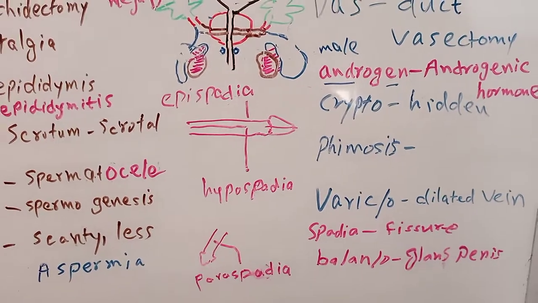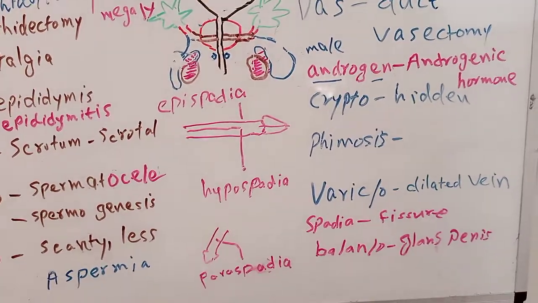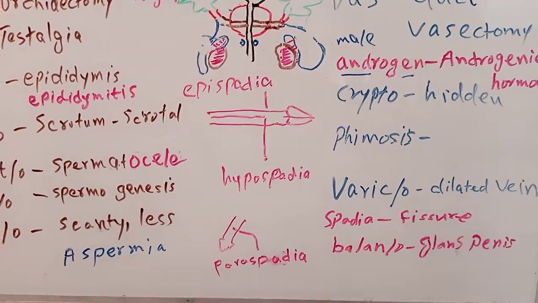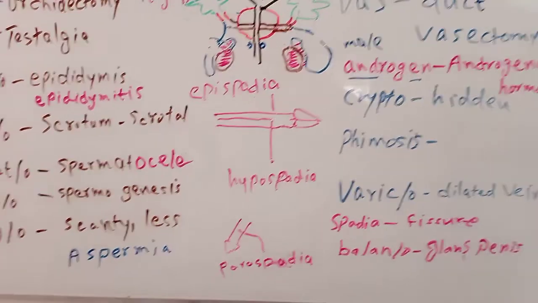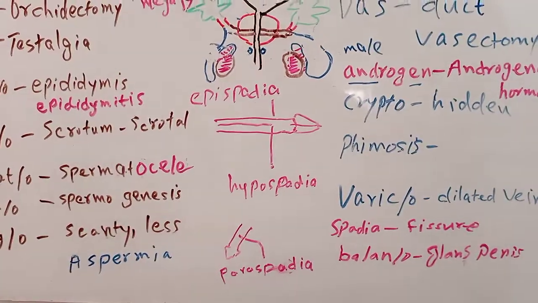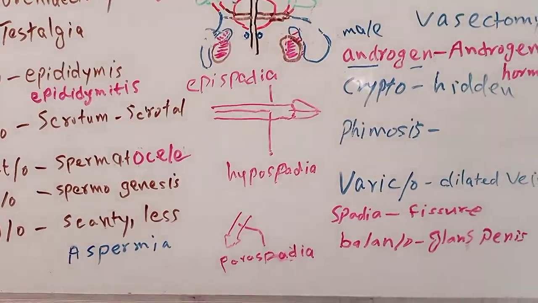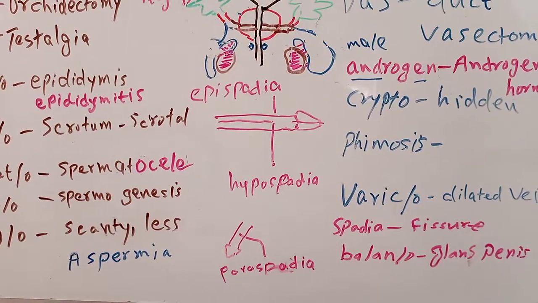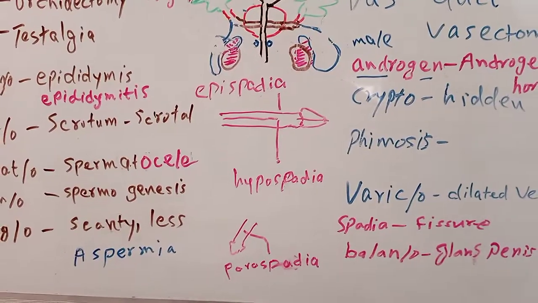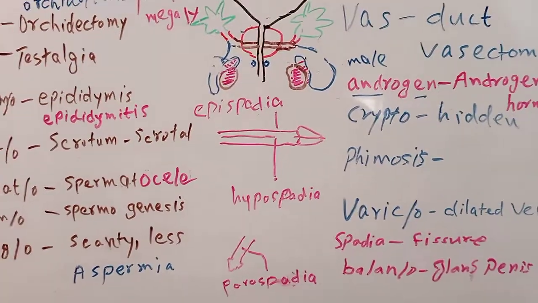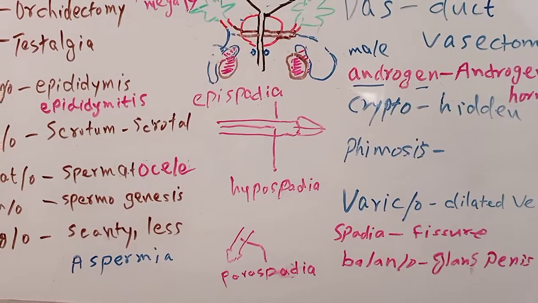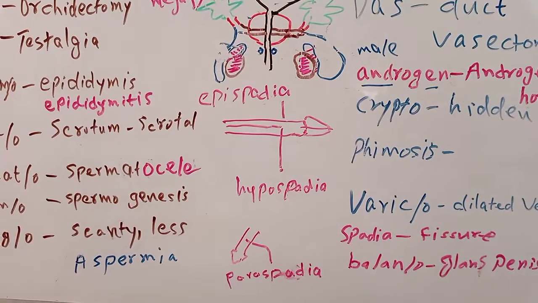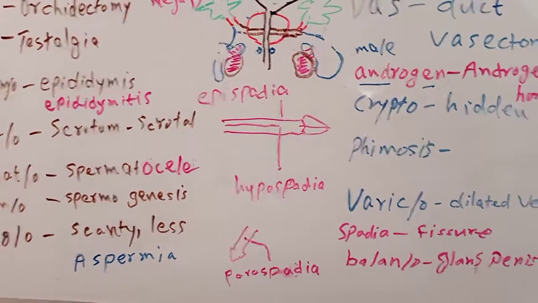The testes come out because they cannot survive inside the body. The body temperature inside is always 98.6, and the testes cannot tolerate 98.6. That's why they come out of the body. They can survive the temperature outside, not the inside. But if the veins are dilated, some blood will always stay there, and the temperature of that blood will be 98.6 because it is coming from inside the body. These people may lose the ability to reproduce. Either the sperm count will be less or the sperm will be of poor quality. That's why they cannot reproduce.